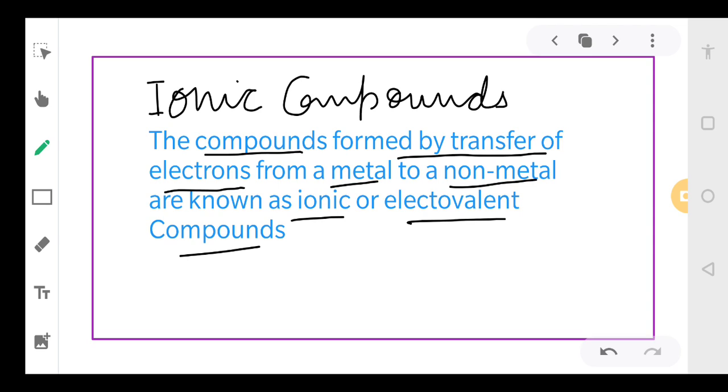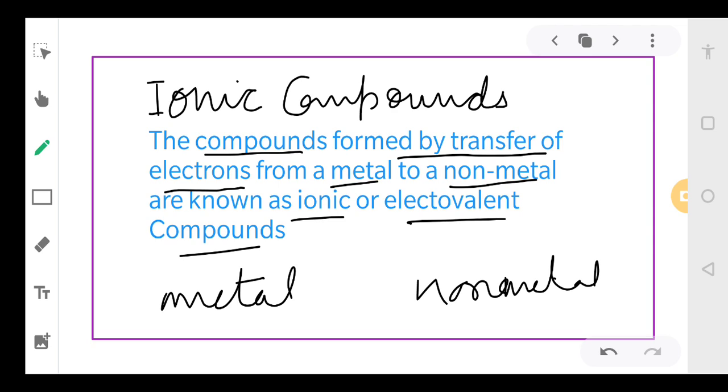The compounds formed by transfer of electrons from a metal to a non-metal. Metal will give the electron to the non-metal, and thus a bond is formed between these two. That bond is called an ionic bond, and the compound is called an ionic compound.